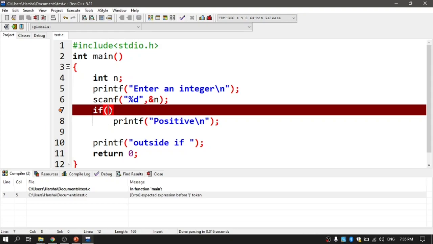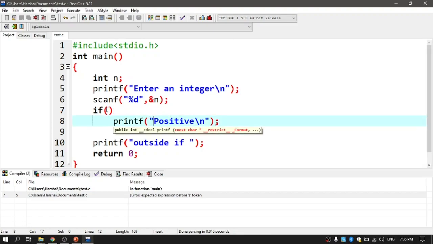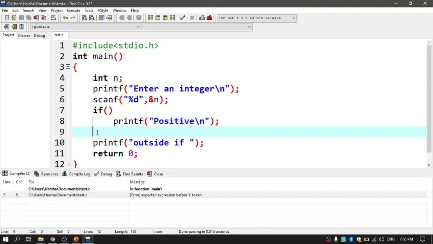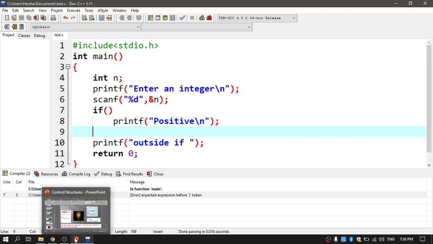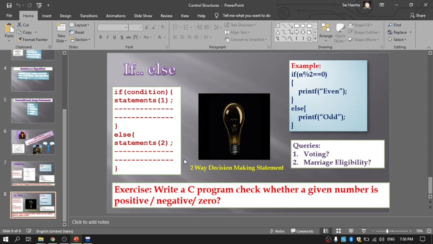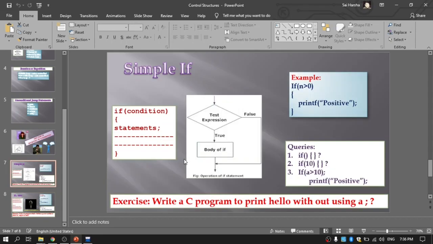This is the first one. And the drawback with this simple if is that it is going to handle only the true case and it is not going to deal with the false case, as we can observe. Now let me get back to the PPT and have a look at the queries I have asked there.